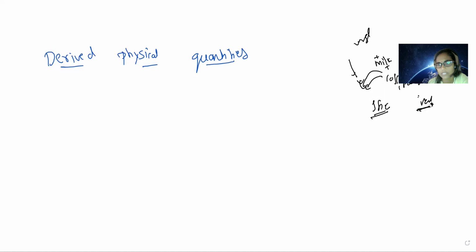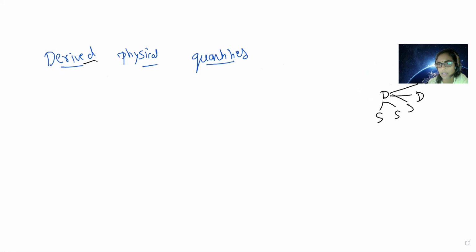Similarly, children, derived quantities are quantities we get by multiplying, subtracting or dividing, the operations we do so that we get the derived quantities. We finally get the derived quantity from supplementary quantities, or we can use other derived quantities, or fundamental quantities also, to derive these physical quantities. That is what we call derived physical quantities.